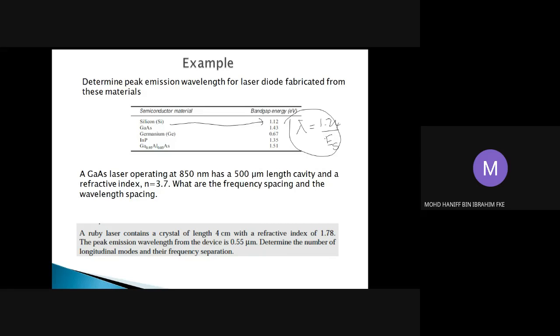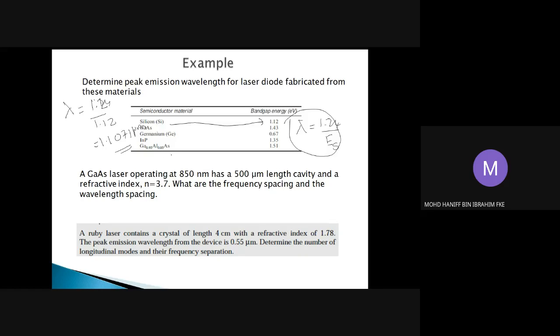For silicon, the wavelength will be 1.24 divided by 1.12. By right, the answer will be 1.1071, in units of micrometer.